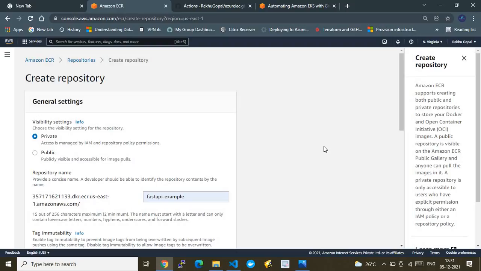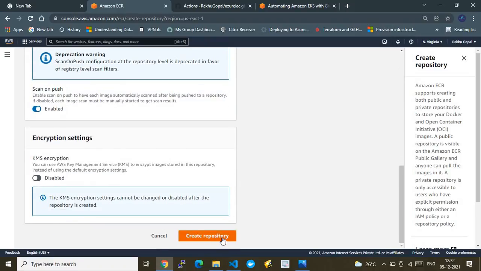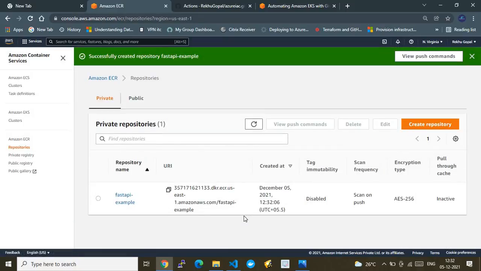This is just the first part of GitOps, whereas the second part is that you can use this repository's images to deploy on AWS EKS. This much is enough. We just click on create to finish the creation of our private repository under Amazon ECR.